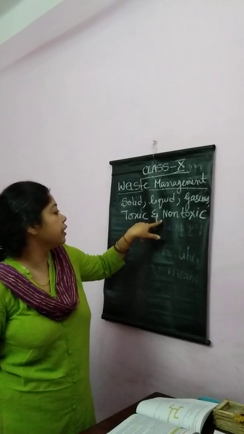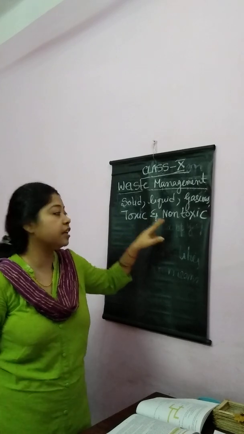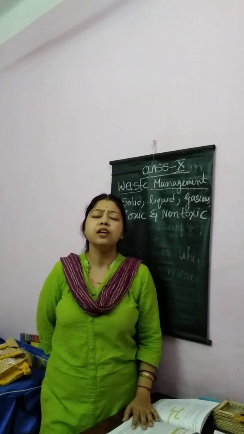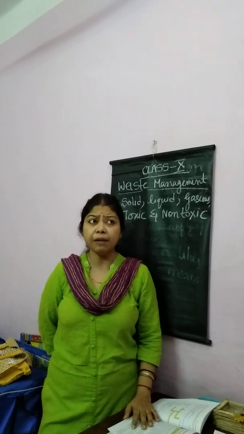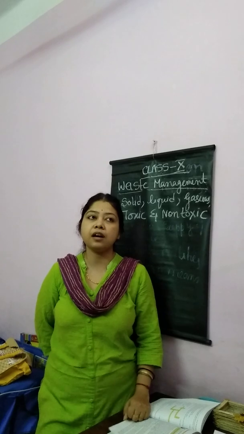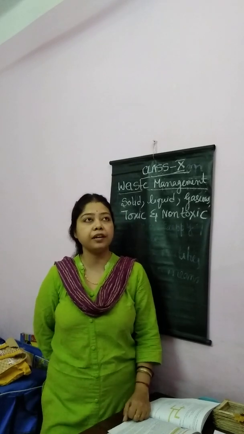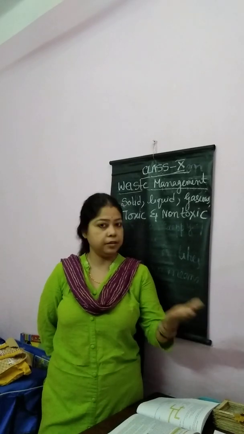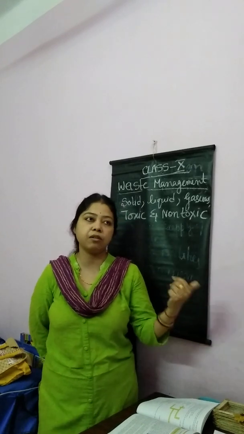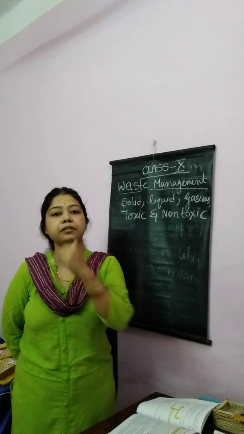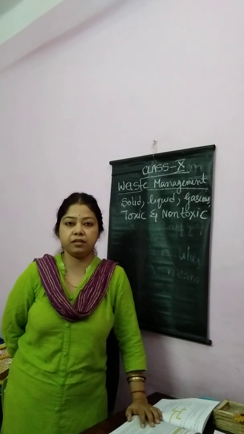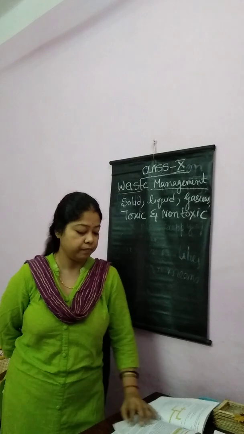From here, you can also get the differences between toxic and non-toxic waste. Toxic waste can cause pollution, non-toxic waste does not cause pollution. Toxic waste is not eco-friendly, non-toxic waste is eco-friendly. Toxic waste causes harm, non-toxic waste does not cause harm. Emitted from, and examples: cyanide compound, chlorinated compound; and bits of paper, eggshells, skins of vegetables, etc. In this way, you can write the difference.